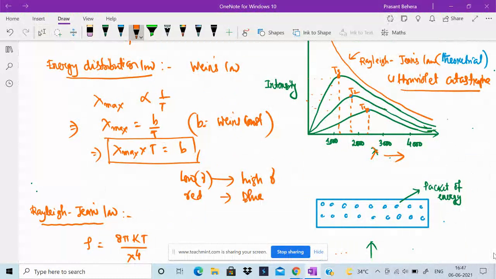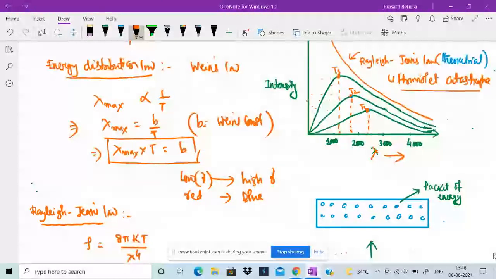If the temperature increases, the intensity increases, but it does not depend upon the nature of the object. Any object you heat to nearly 4000 degrees Celsius, the intensity also increases. The energy given out lies in the visible region and it shows a characteristic color.